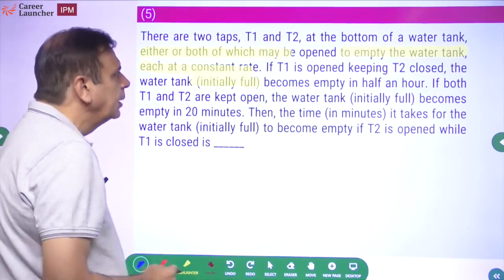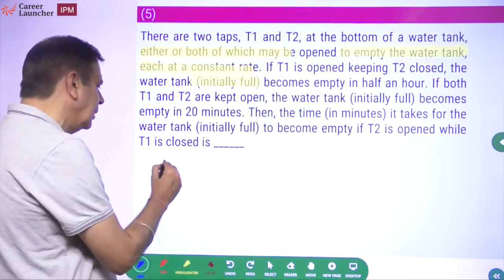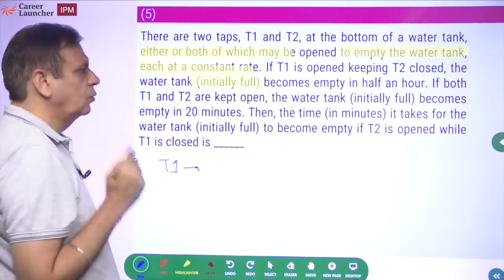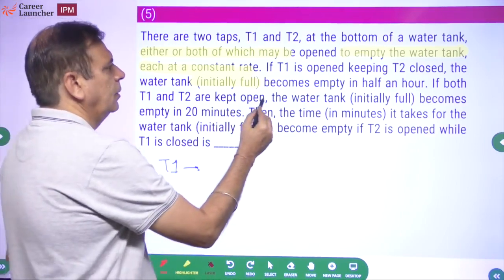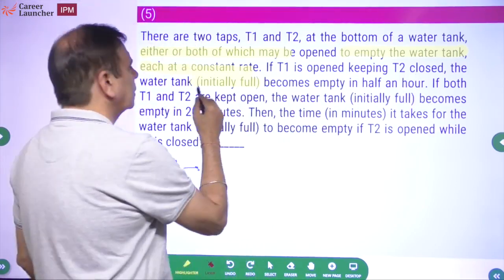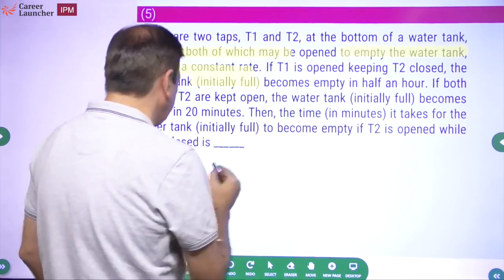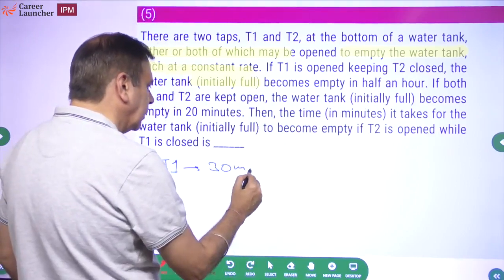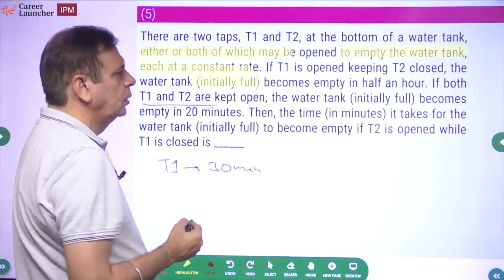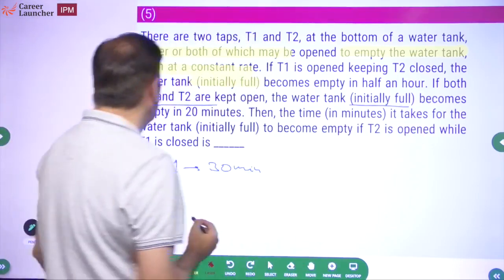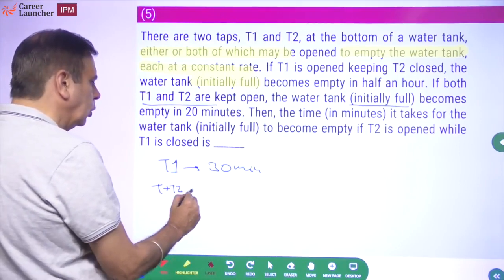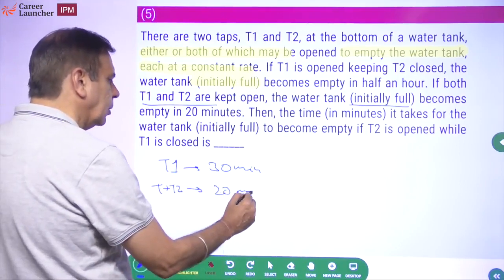What is this telling me? T1 empties the water tank in 30 minutes. Okay, sorry, in 30 minutes. T1 is opened, keeping T2 closed. The water tank initially full becomes empty in half an hour. So T1 empties the tank in 30 minutes. Okay, if both T1 and T2 are kept open, the water tank initially full becomes empty in 20 minutes. So T1 plus T2 together empty the tank in 20 minutes.